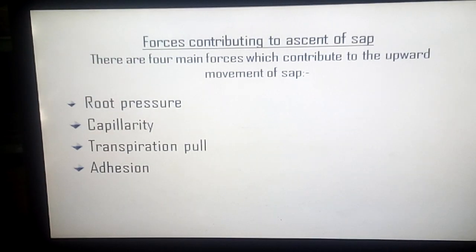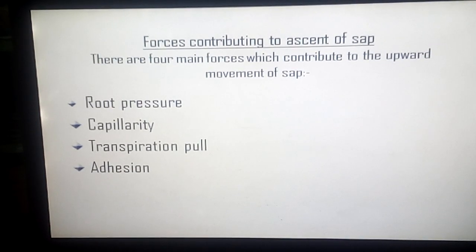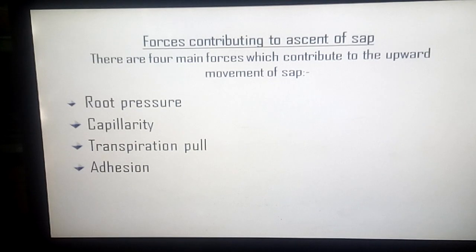Now, forces contributing to the ascent of sap. There are four main forces which contribute to the upward movement of sap. First is root pressure. Root pressure builds up sufficient force to push the sap in the xylem vessels up to a certain height, and that may be enough for herbaceous plants.